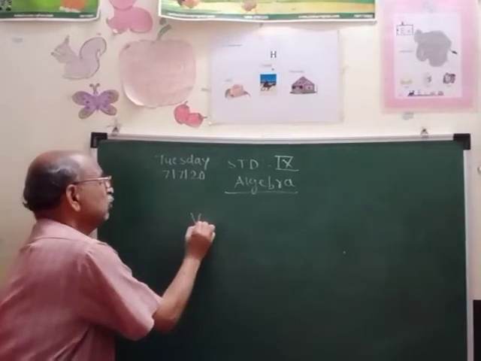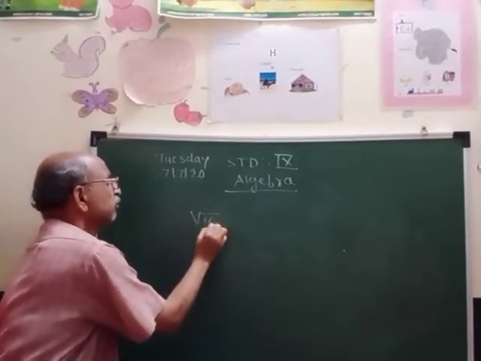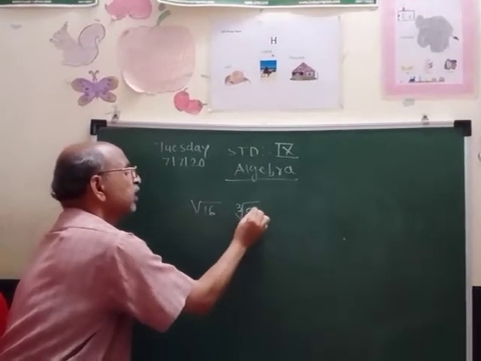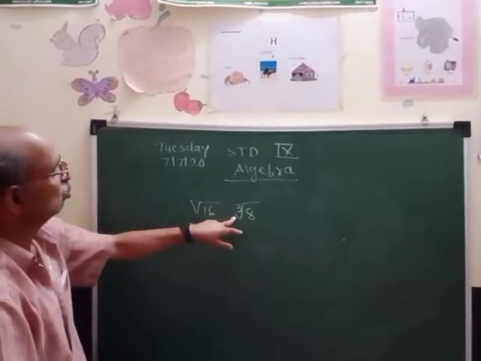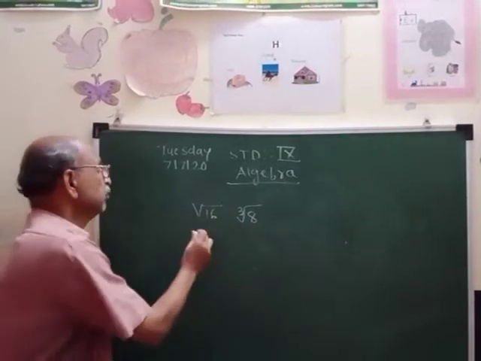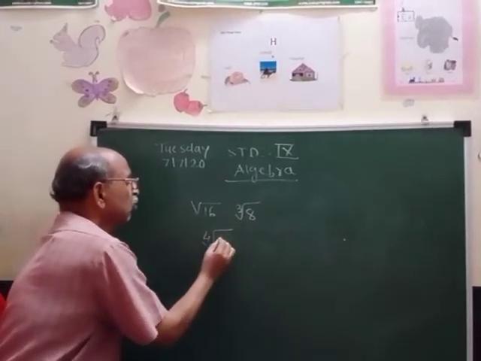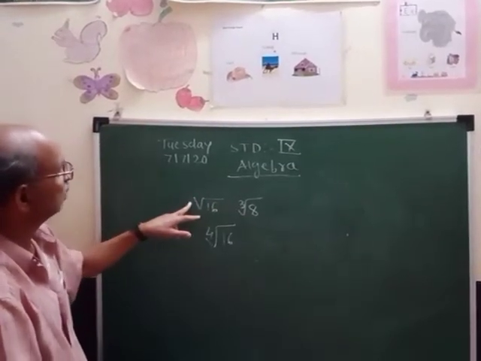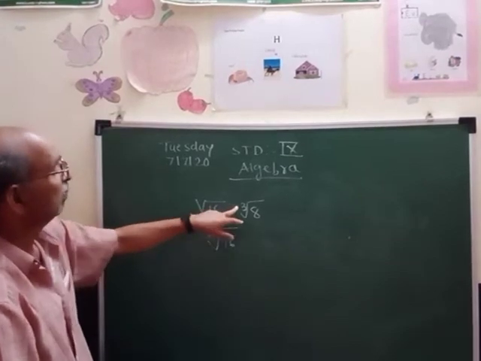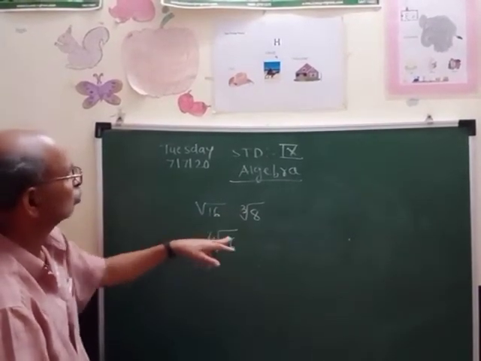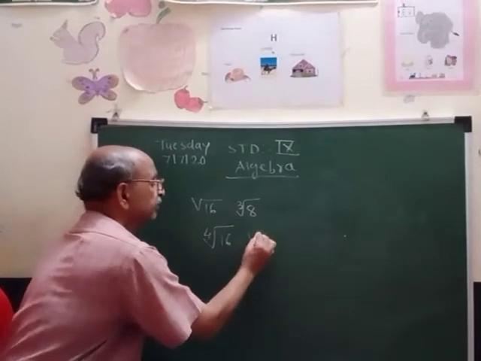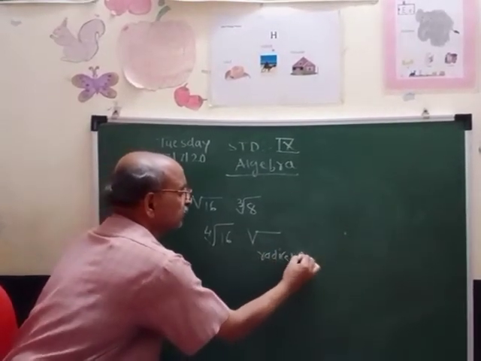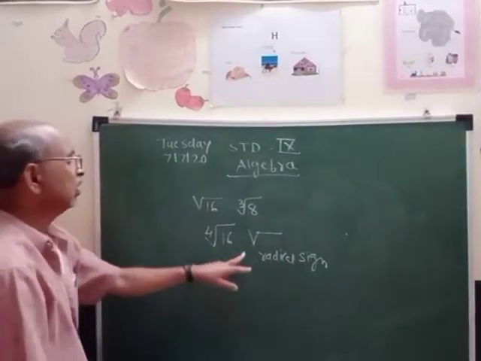When we write only this, it is called the square root of 16. When the number 3 comes here, it is called the cube root of 8. This 3 is called the cube, so it is called the cube root of 8. Suppose here it is the fourth root of 16. If no number is there, it is called the square root. If a number is mentioned, it is called the cube root, fourth root, and so on. And this sign is called the radical sign.